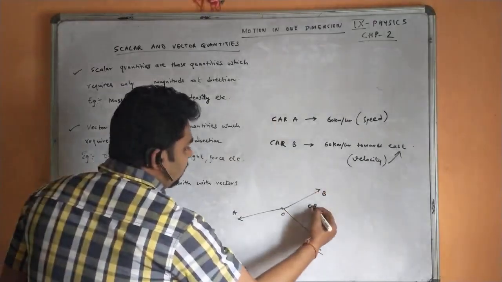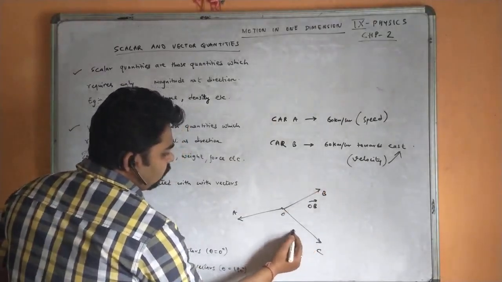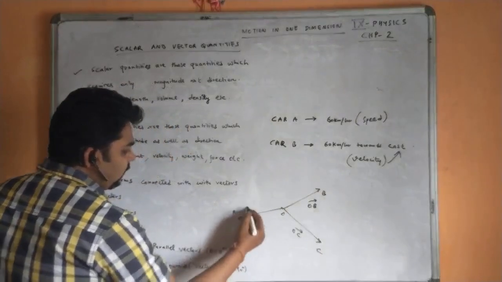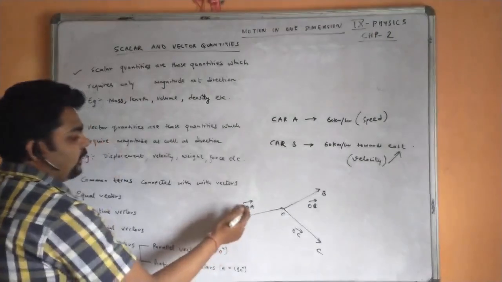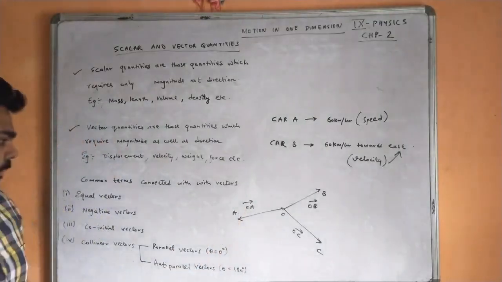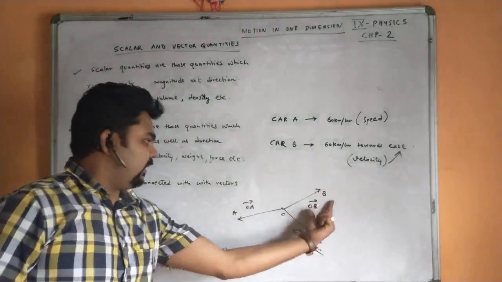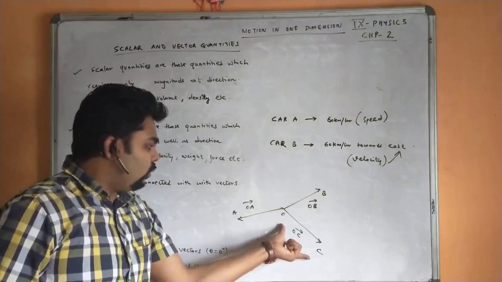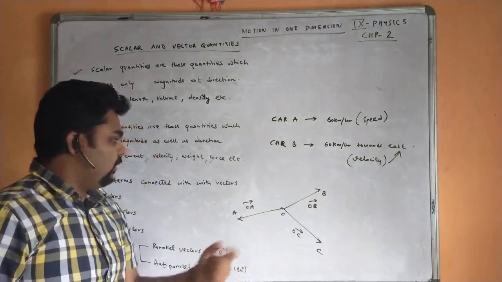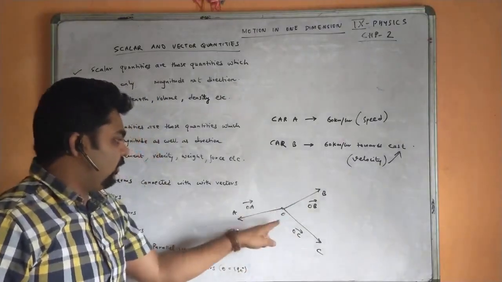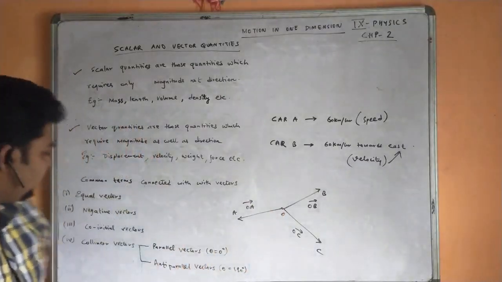So OB is one vector, OC is another vector, and OA is another vector. A vector quantity is denoted by an arrow sign. These are called position vectors, OA, OB, OC. So this is called a co-initial vector because their initial point is the same.